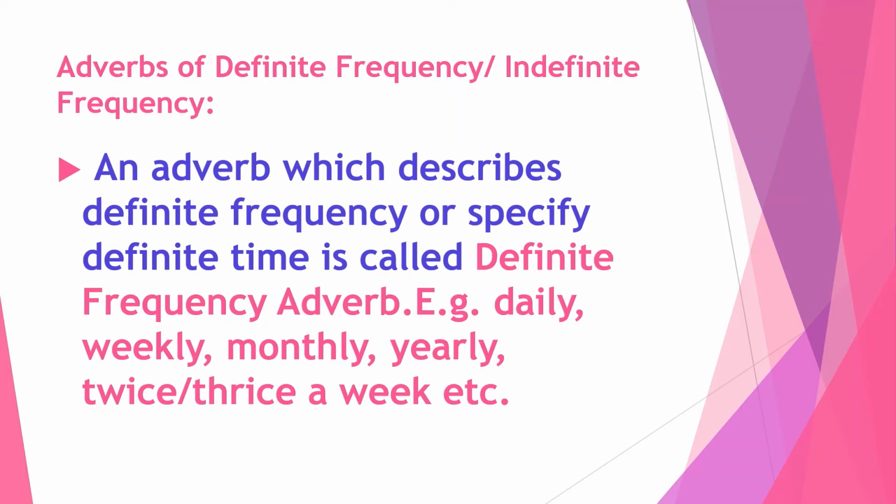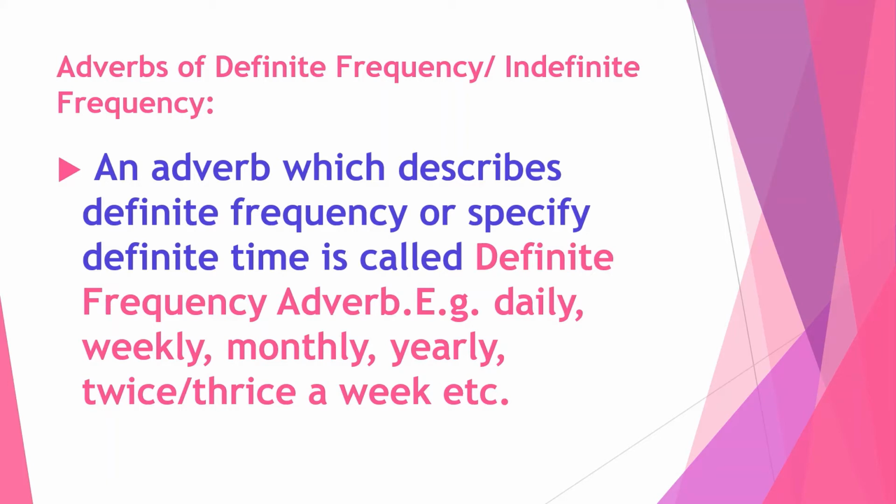Now, we can say that there are two types of adverbs of frequency, that is adverbs of definite frequency and adverbs of indefinite frequency. As the name suggests, an adverb which specifies a definite time is called a definite frequency adverb.